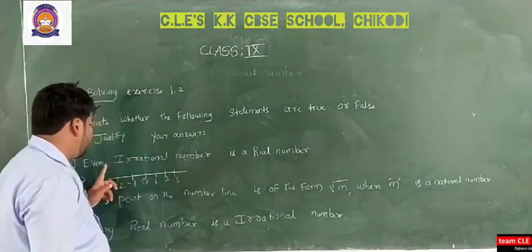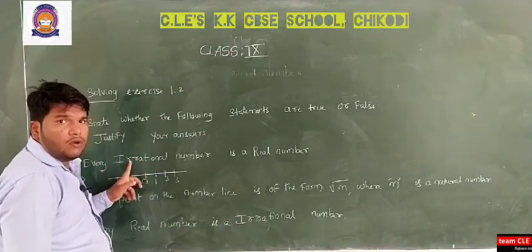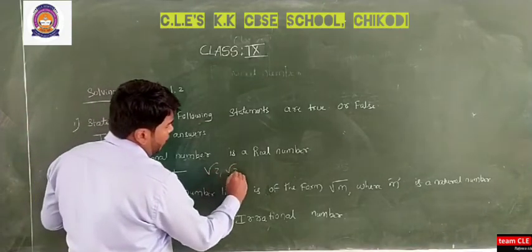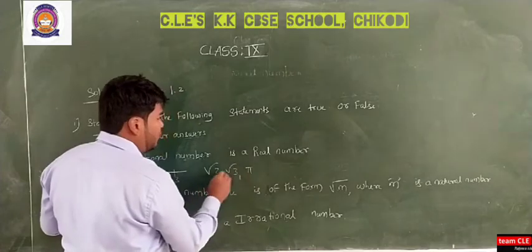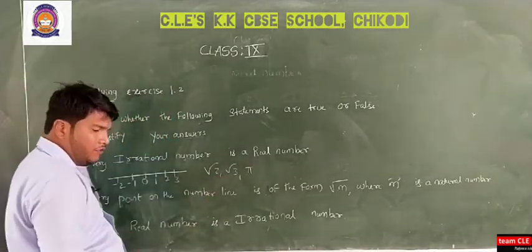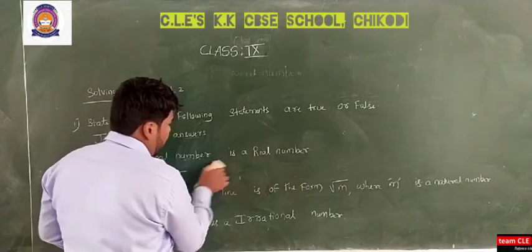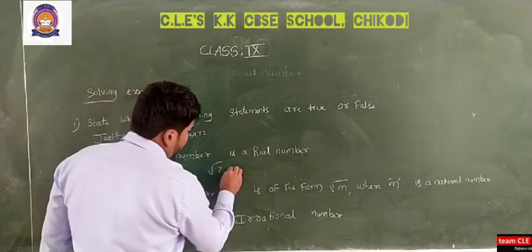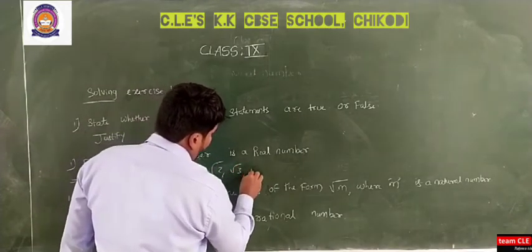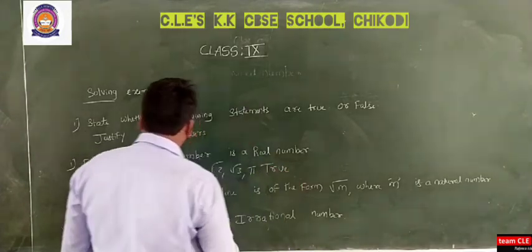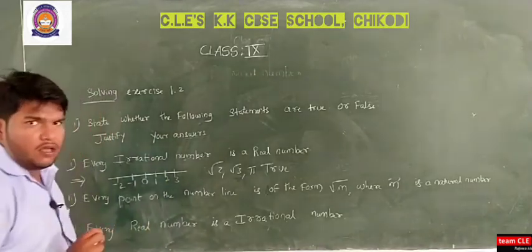So every irrational number, like root 2, root 3 and pi, all these numbers are real numbers. Hence we can say every irrational number is a real number. This is true.